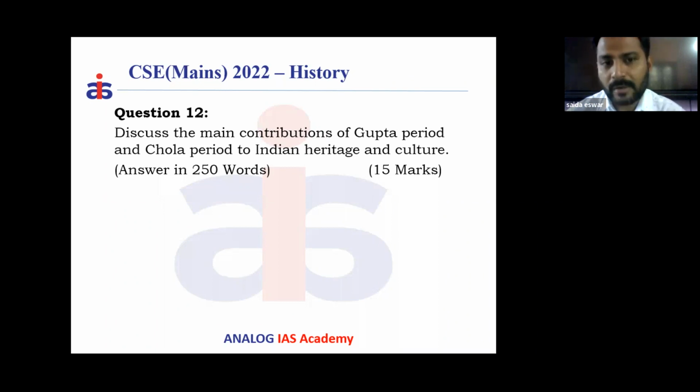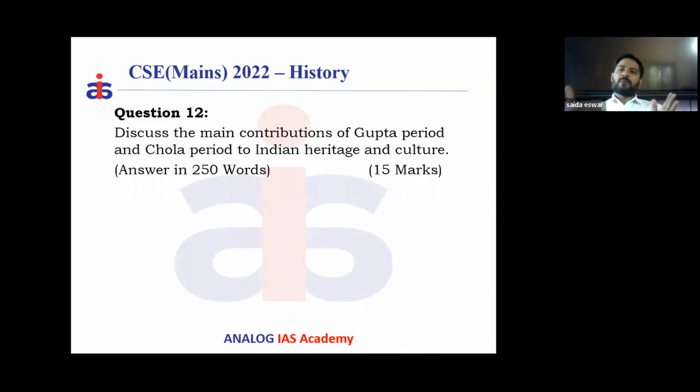First of all, understand why UPSC has picked up the Gupta and Chola. Why not Gupta and Pallava? Why not Gupta and Badami Chalukya? In the Gupta period, they experimented with the first Indian temples, the Nagara style. The Hinduism was started by the Guptas. That Nagara style is prominent and predominant in North India.